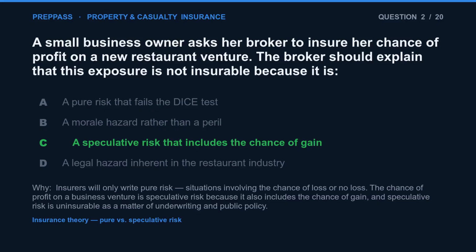The correct answer is C. Insurers will only write pure risk situations involving the chance of loss or no loss. The chance of profit on a business venture is speculative risk because it also includes the chance of gain, and speculative risk is uninsurable as a matter of underwriting and public policy.